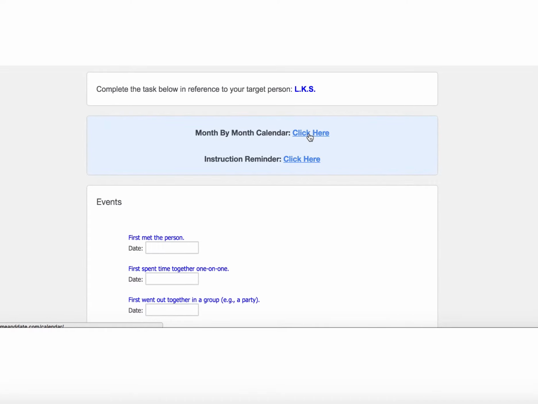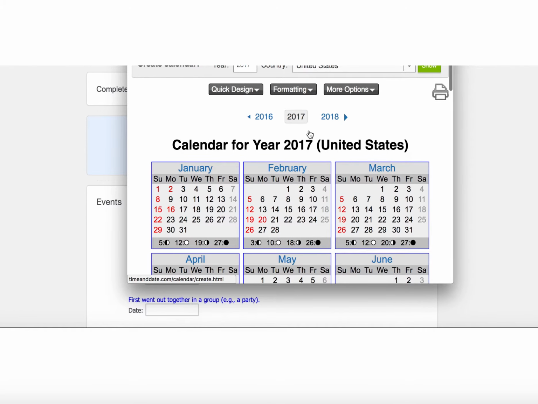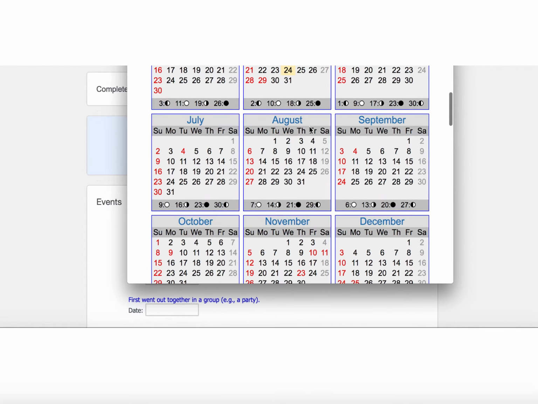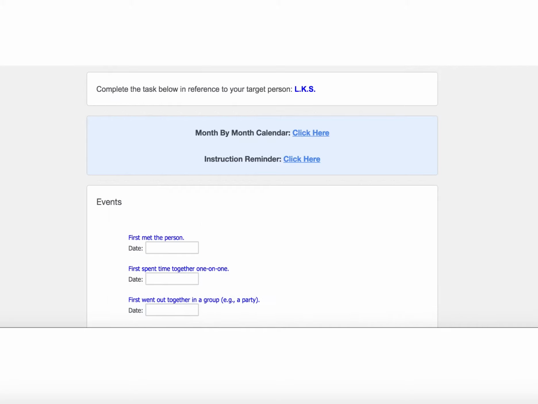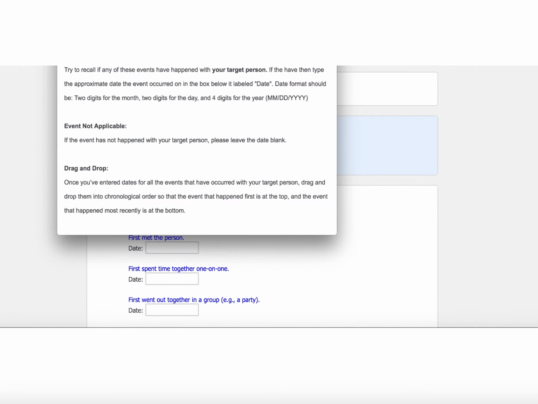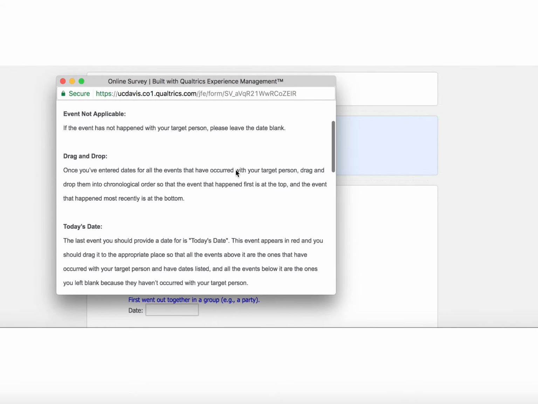This calendar will open in a pop-up window so that you can easily reference it while you work on the task. We've also included a link to a written version of these instructions, just in case you have any questions about how to complete the task once you've started. It includes all of the information you've heard in this video.